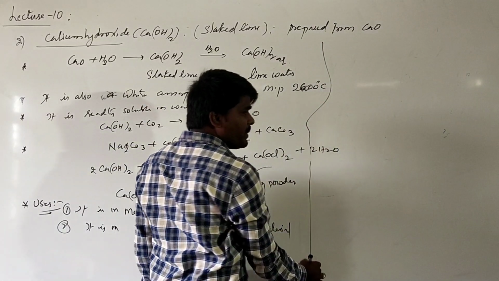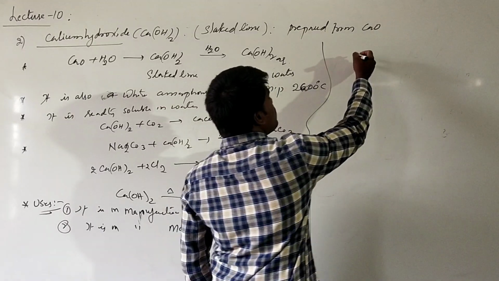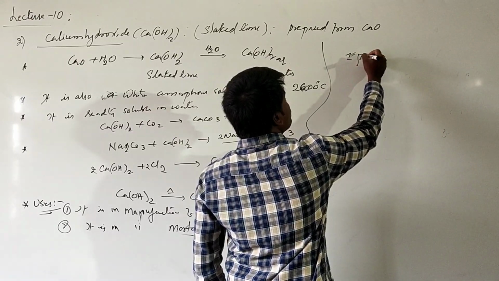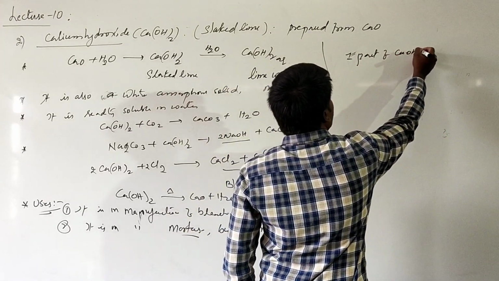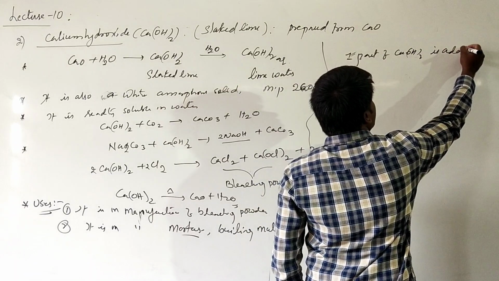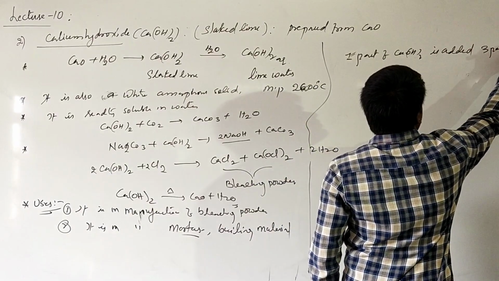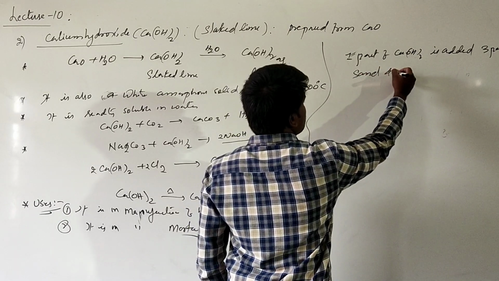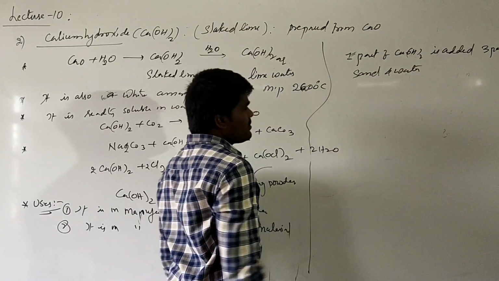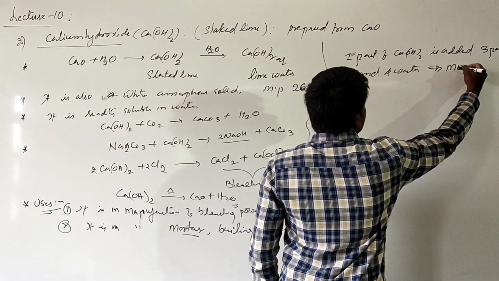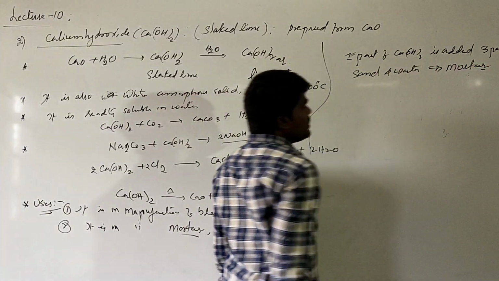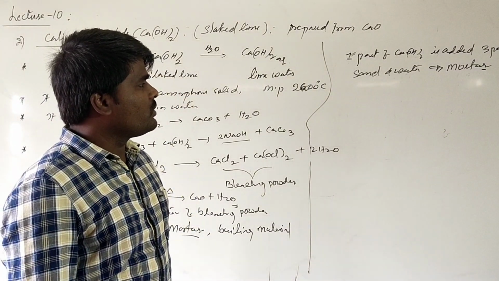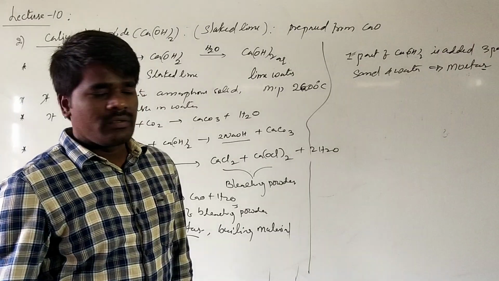This mortar is prepared when one part of calcium hydroxide is added to 3 parts of sand and water. The resultant mixture is called mortar. It was used as a building material previous to the discovery of cement. It was an alternative to cement in the early days.